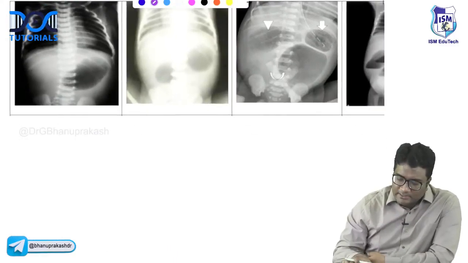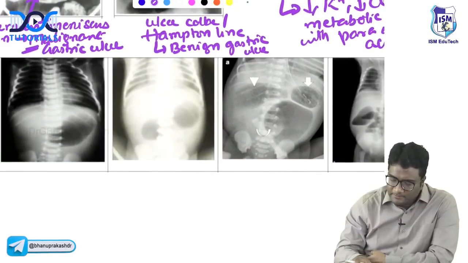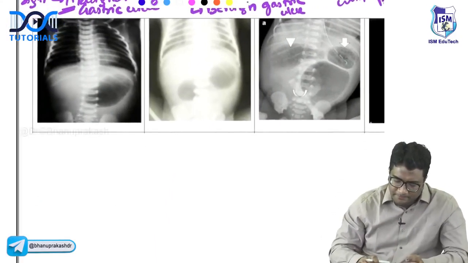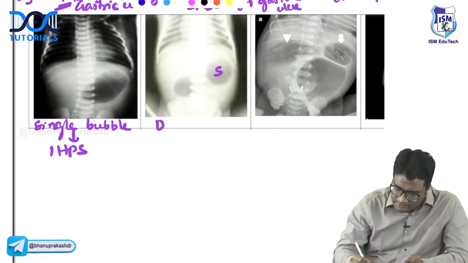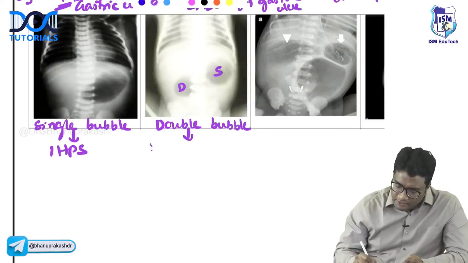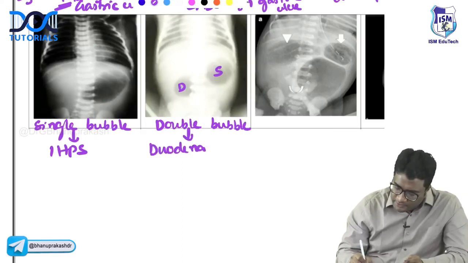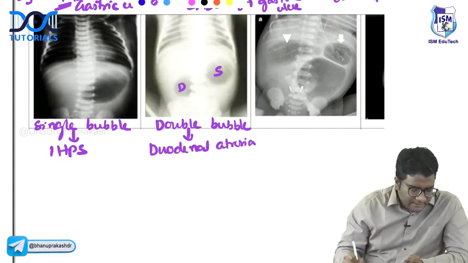Next thing, let us look at some abdominal x-rays. More abdominal x-rays. The first one here. This is single bubble. You all know single bubble. This is idiopathic hypertrophic pyloric stenosis. Double bubble, where will it be? This is the stomach, this is the duodenum. Where do you see this double bubble? The first part of duodenum. This is seen in duodenal atresia. Duodenal atresia.